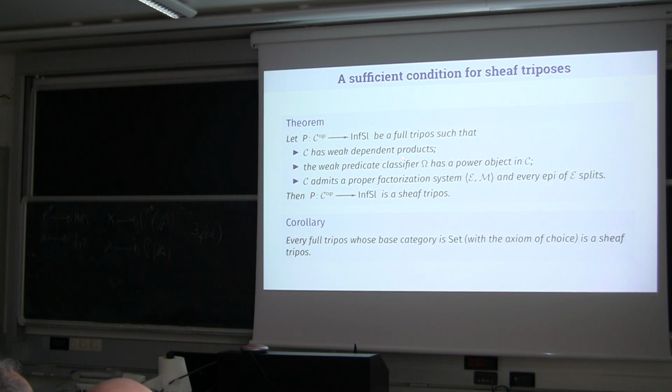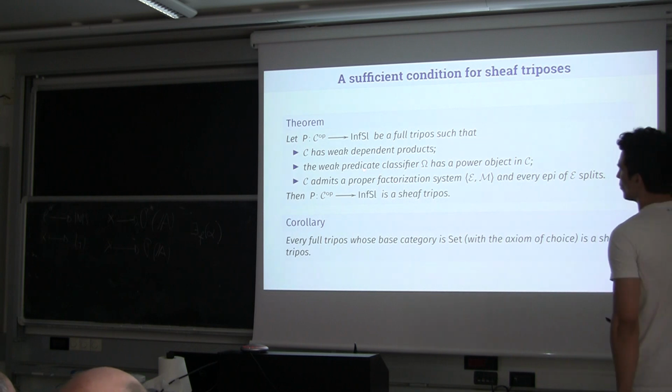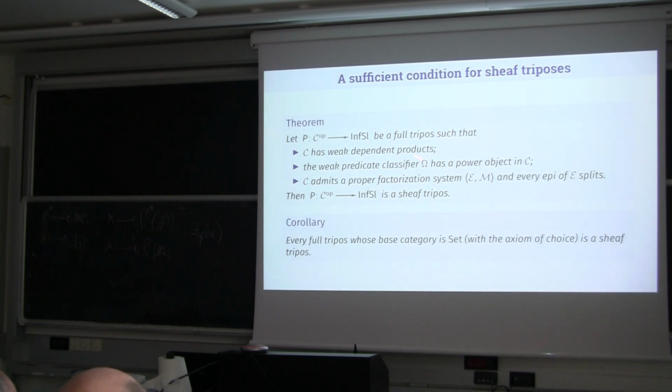You will see that this is a condition on the base. It does not depend on any structure of the fibers. This again is a condition on the base, and the only fact is that we need to take the weak predicate classifier and the power object of the base category. So these are easier to check.